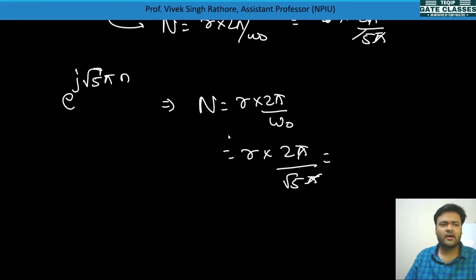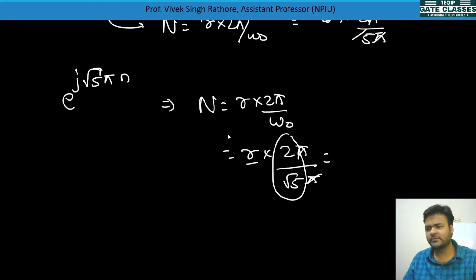You cannot take r is equal to root 5, it is not at all satisfying. So this signal is not periodic, it is not repeating, and it won't repeat anytime.